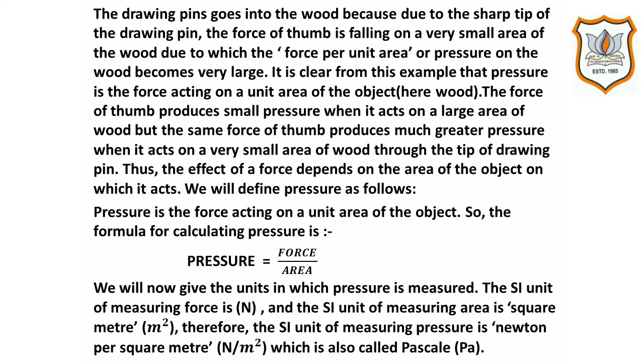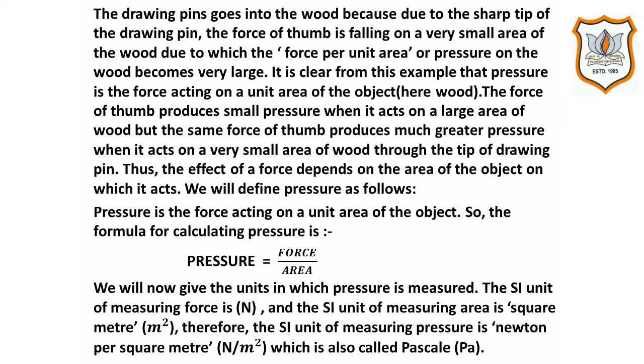Now I will explain why the drawing pin goes into the wood and why the thumb does not penetrate into the wood. The drawing pin goes into the wood because, due to the sharp tip of the drawing pin, the force of the thumb is falling on a very small area of the wood, due to which the force per unit area, or pressure, on the wood becomes very large.